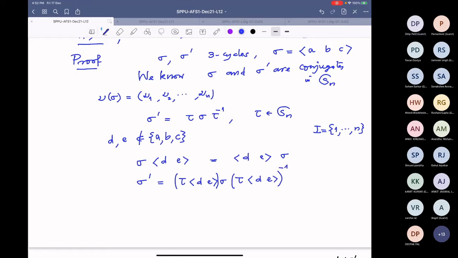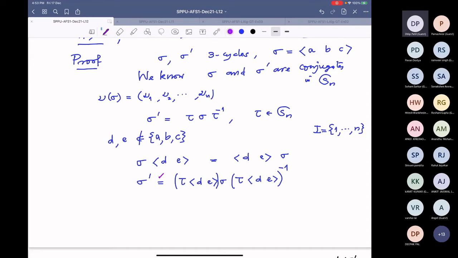Now is this equality clear? Because this inverse will come this side and this will come this side and they commute, and therefore this equality is clear. Is it not? Yes, sir, it's clear. All right.